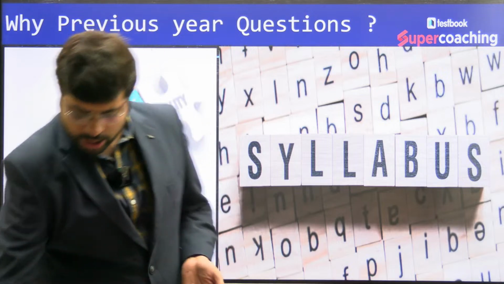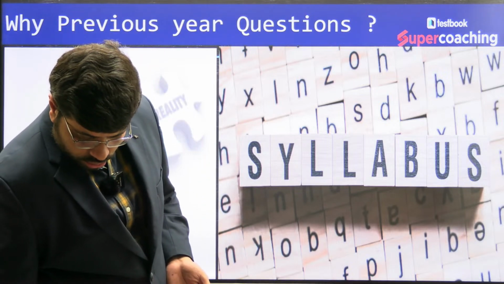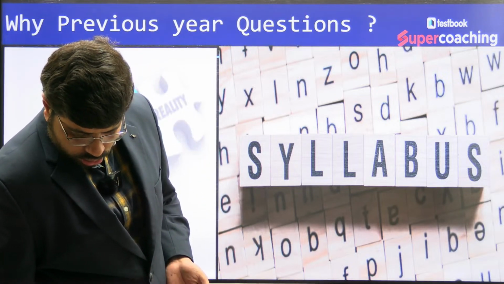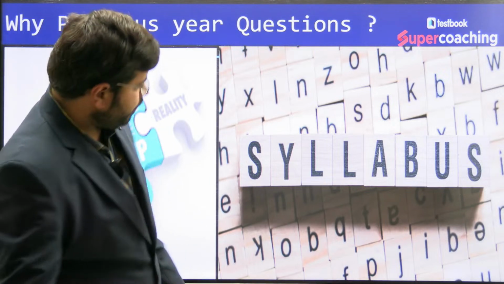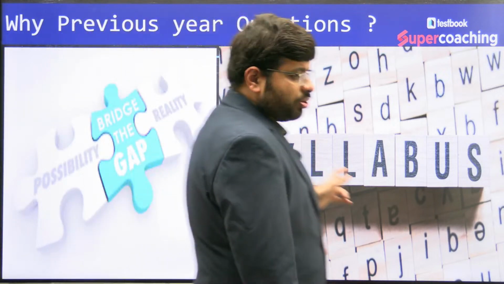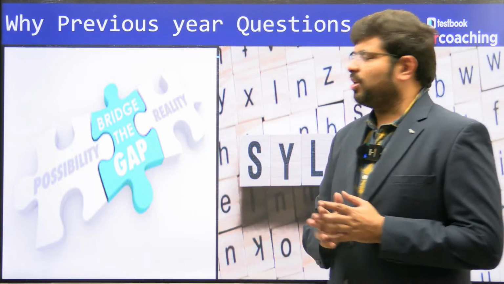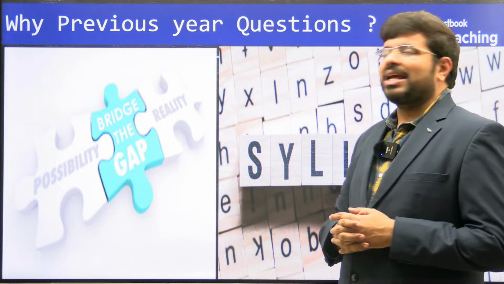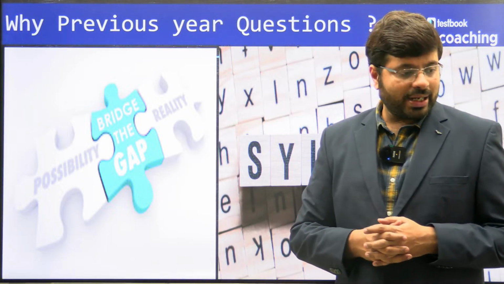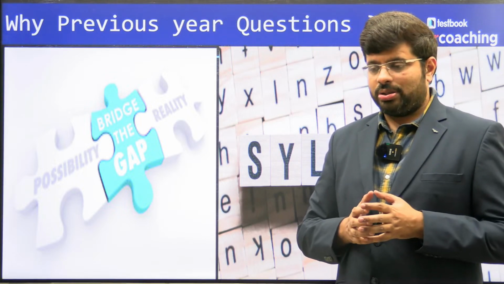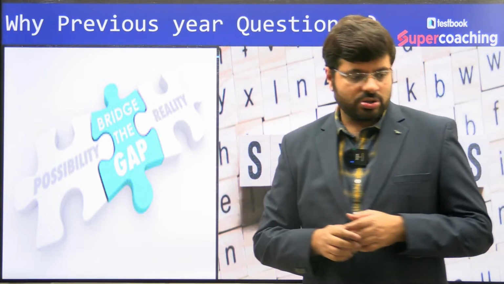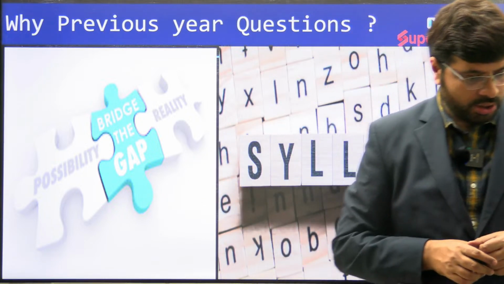That is also an indicator. And as you do this, the whole purpose is bridging the gaps, my dear friends. There should not be any gaps in your preparation. That is the purpose of solving the previous year questions.